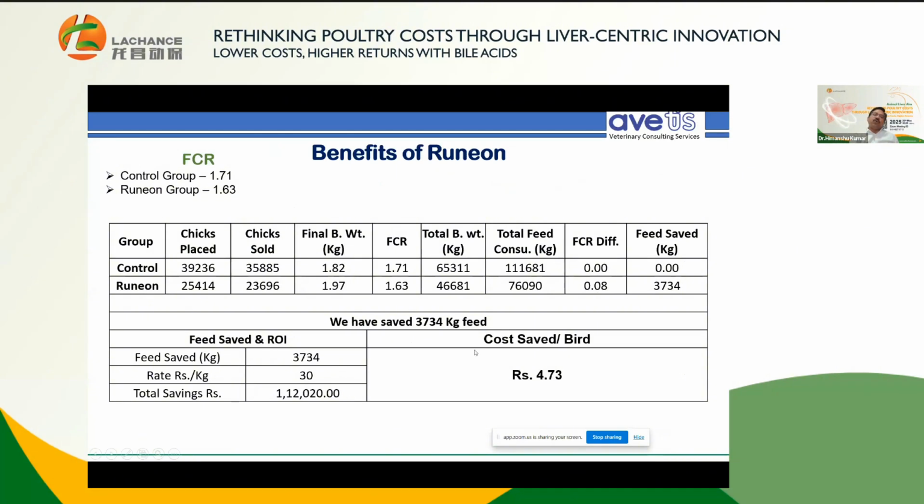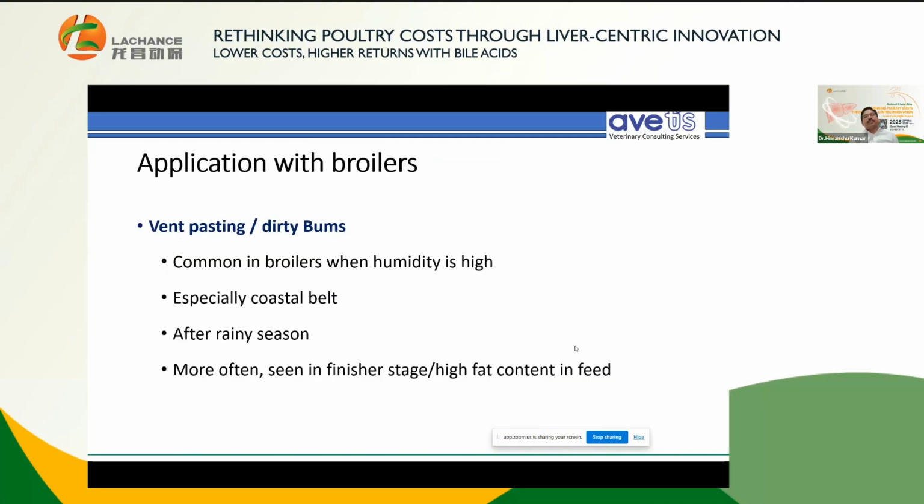That corresponds to almost 4.3 rupees per bird. And the cost of the Runion is going to be close to 0.24%. If you correspond this to the investment, just in terms of performance, it is close to 23 times. So obviously the money is worth spending in these cases as well.